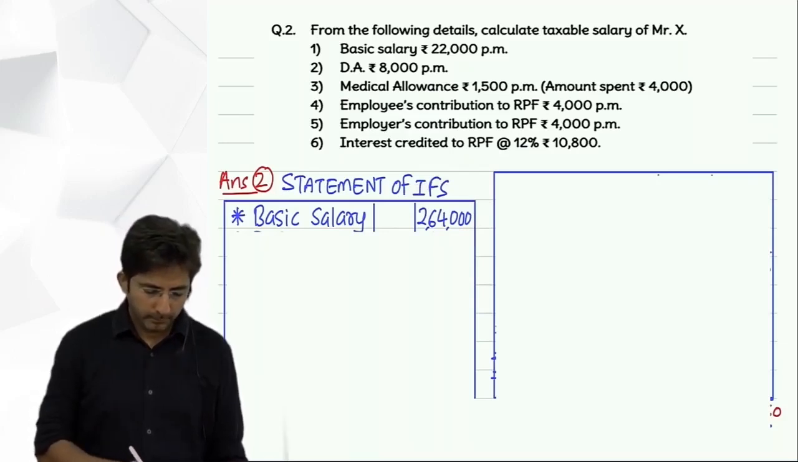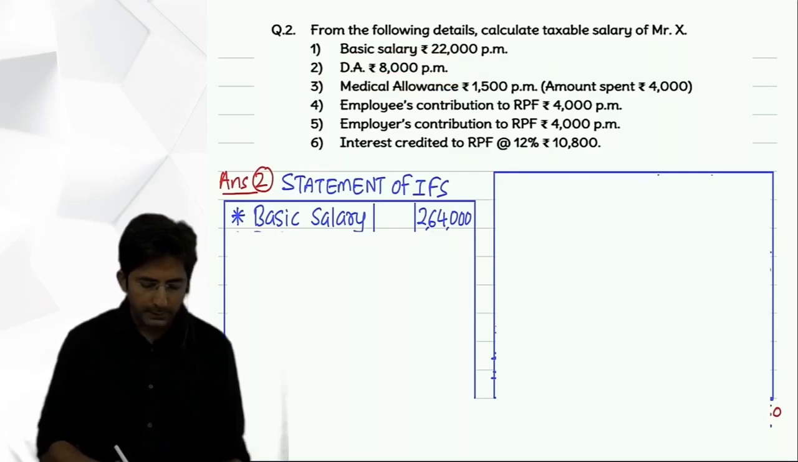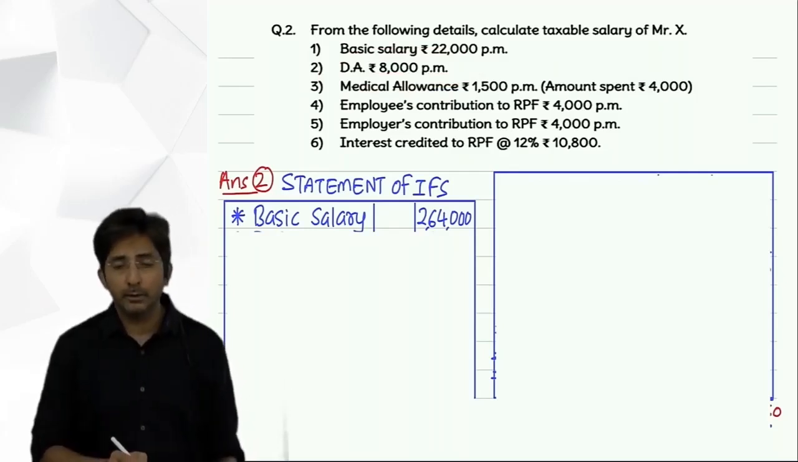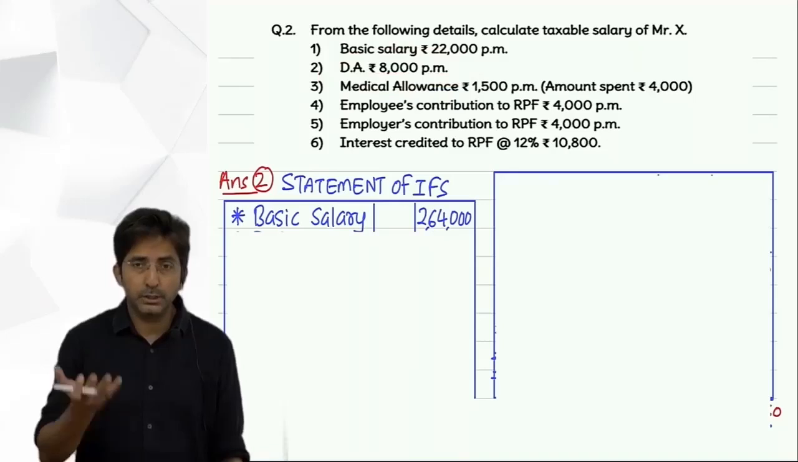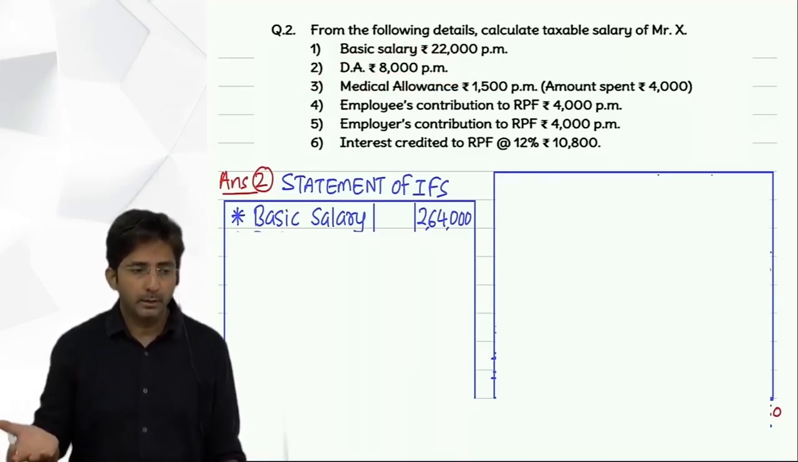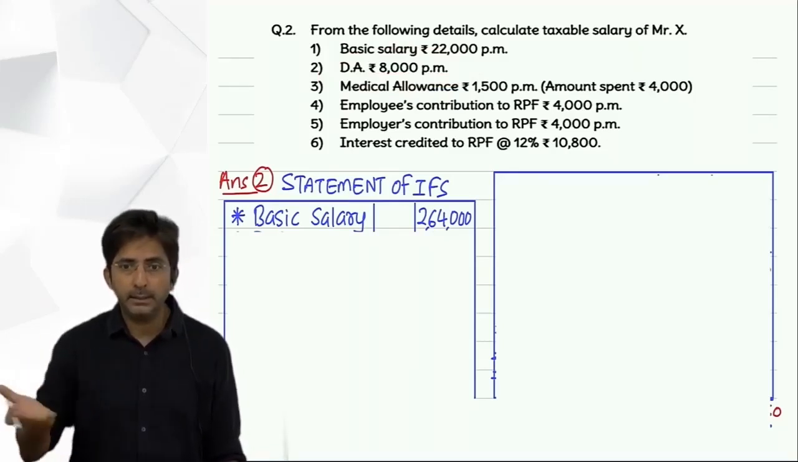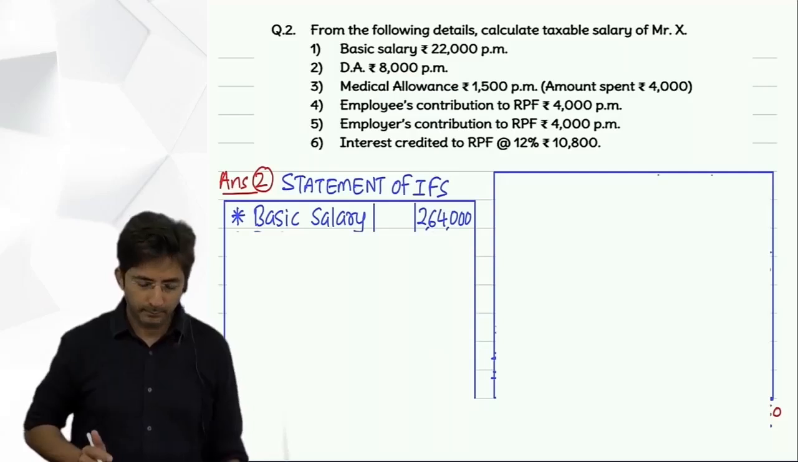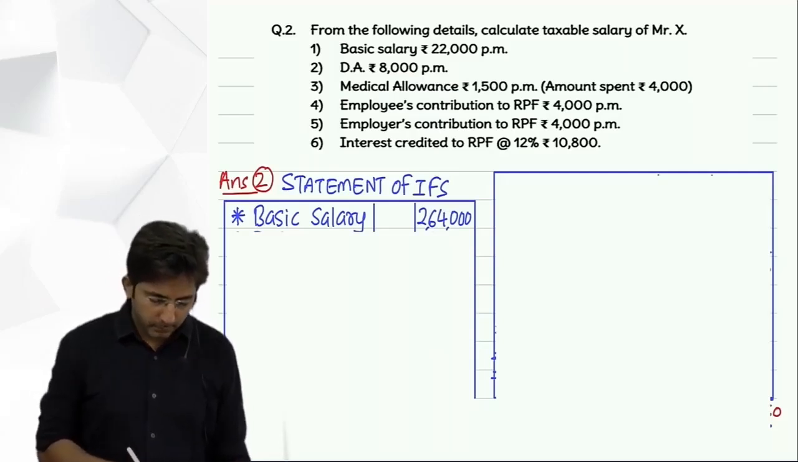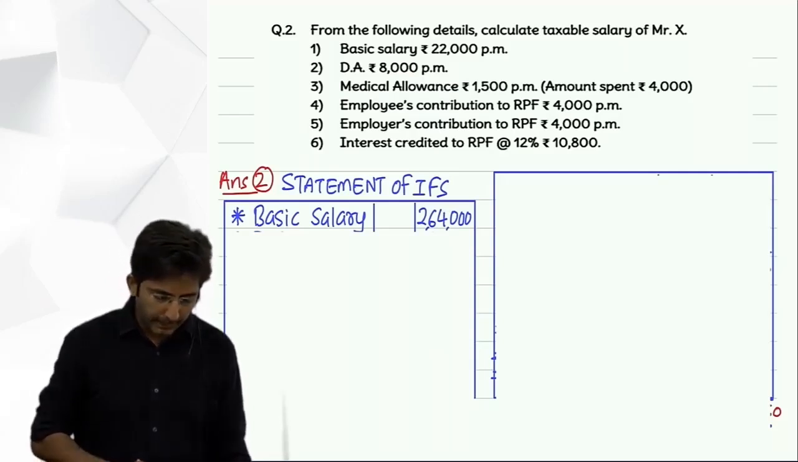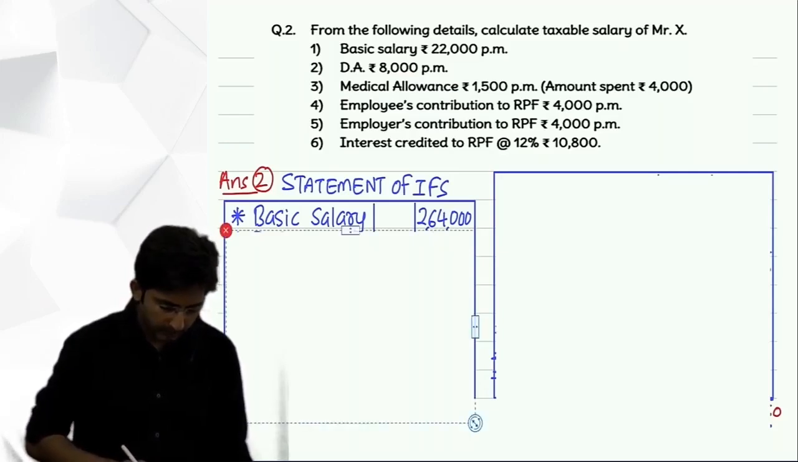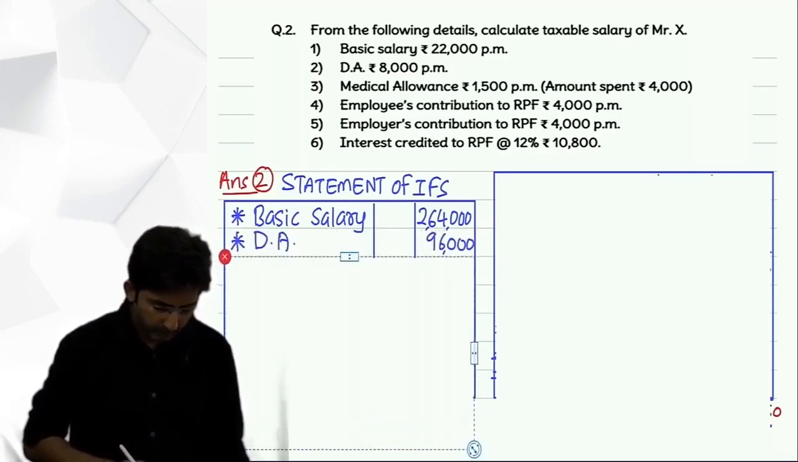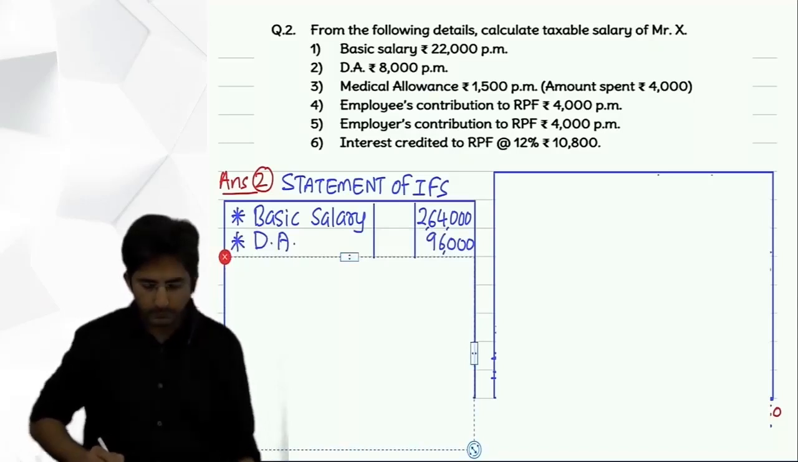Then DA is Dearness Allowance. Tell me how to decide whether it is taxable or not. Whenever any allowance comes across, you have to search in TC Hut, TC Udhar. If it doesn't fall in TC Hut, TC Udhar, taxable. So this is taxable, 8,000 into 12. So that comes to 96,000.